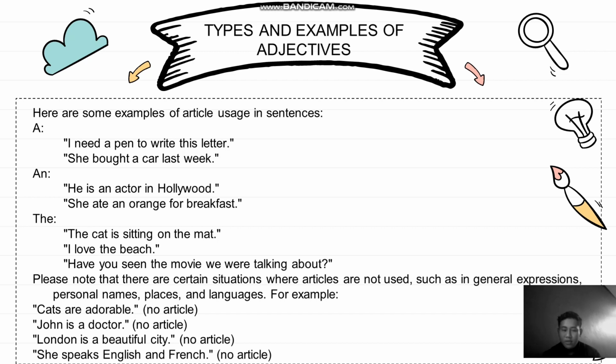Please note that there are certain situations where articles are not used, such as in general expressions, personal names, places, and languages. For example, cats are adorable, no article. John is a doctor, no article before the name. London is a beautiful city, no article before the place. She speaks English and French, no article before languages.